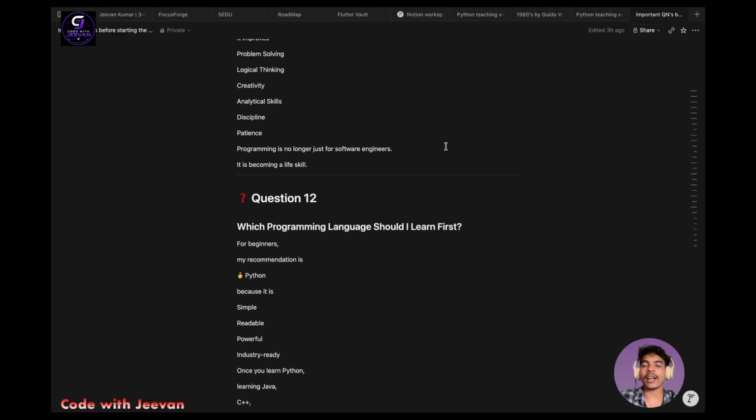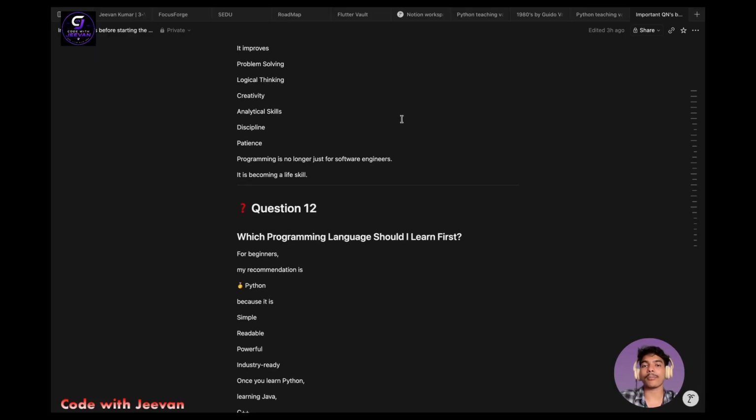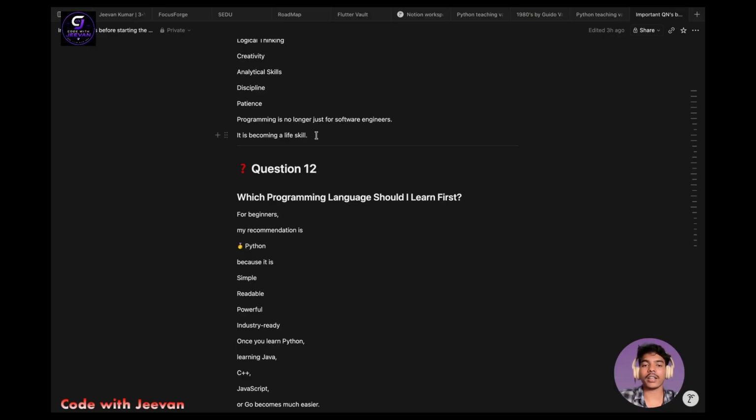So programming is no longer just for software engineers. It is becoming a life skill, right? Because by learning a programming language, we are getting logical thinking, problem solving, analytical skills, discipline, patience. All these things are definitely useful in our daily life. Programming is not just for software engineers. It is becoming a life skill, and it is for all people. So if you love learning programming, just go with that wish. All the best, you will definitely get all the concepts, and you will definitely become a strong programmer. I swear, trust me.